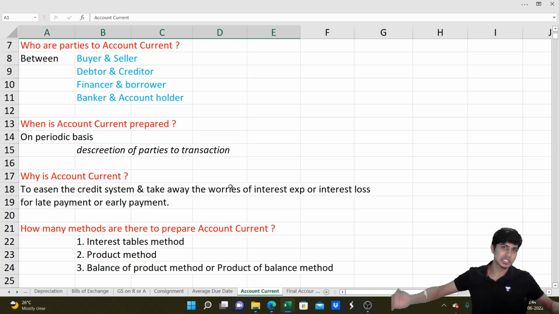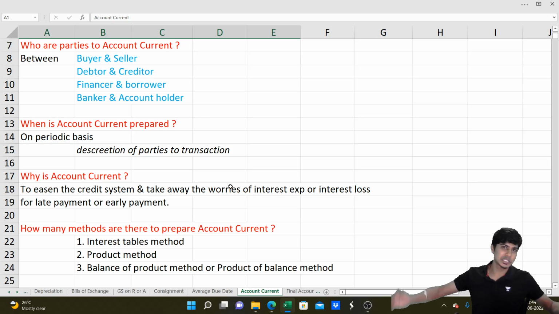Majority of the students mess up this easy chapter also because they write the wrong name or they understand the question wrongly. Now, remember this: recipient first, followed by sender's name. In the name of account current, if I am sending the account current to you, I will write the heading as "You in account current with me." That's what I should write. You get this? Recipient in account current with sender. That's how it should be written.